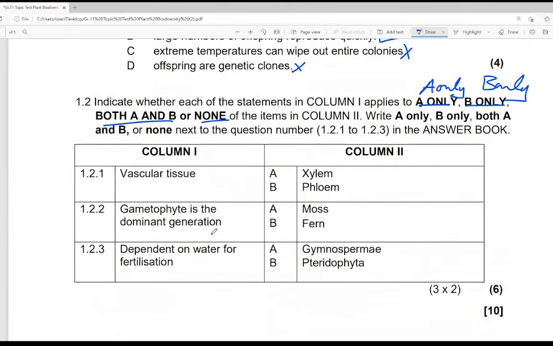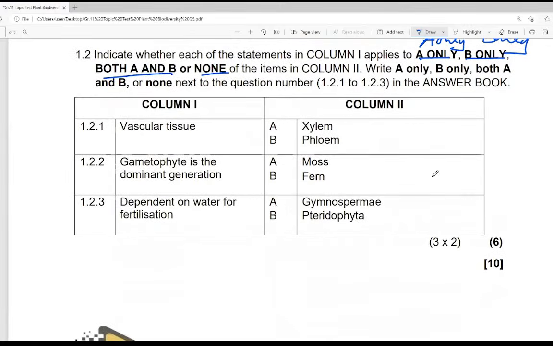remember I've been talking about the vascular bundle, vascular tissue. Here, when you talk about vascular tissue, you're talking about the xylem and the phloem. So the answer is going to be both A and B. Then gametophyte is dominant generation. Remember we said that it's only the bryophytes which have the dominant generation as the gametophyte.